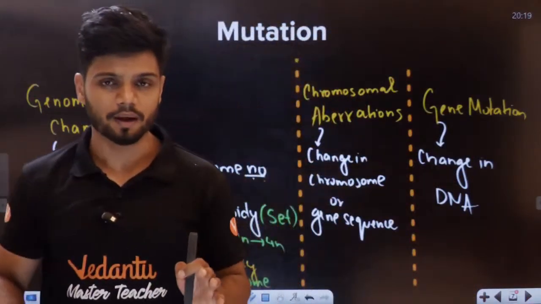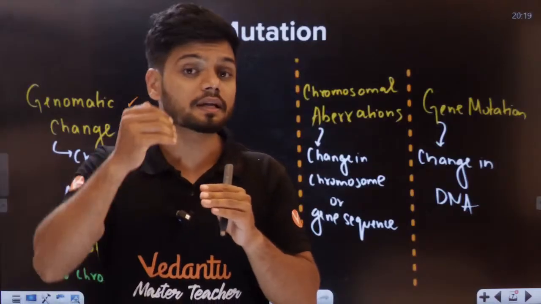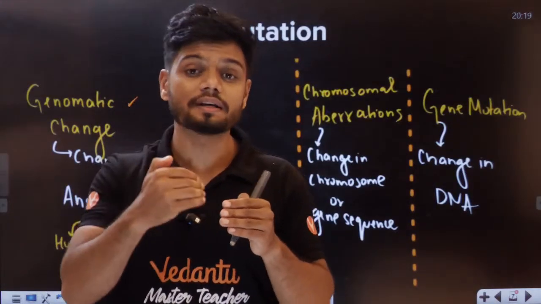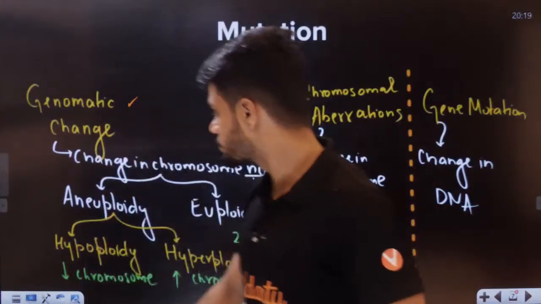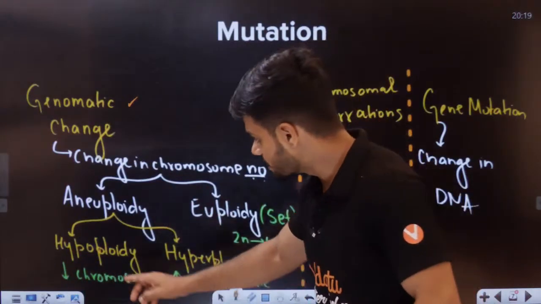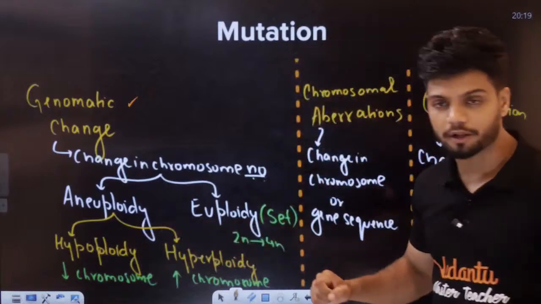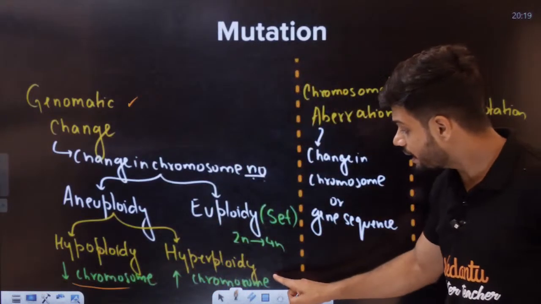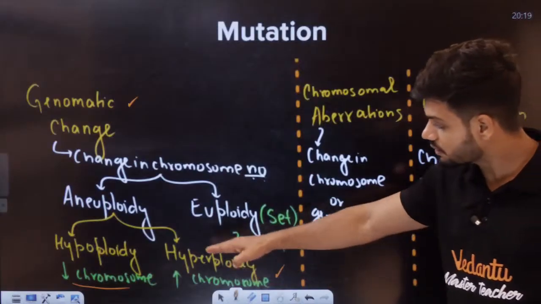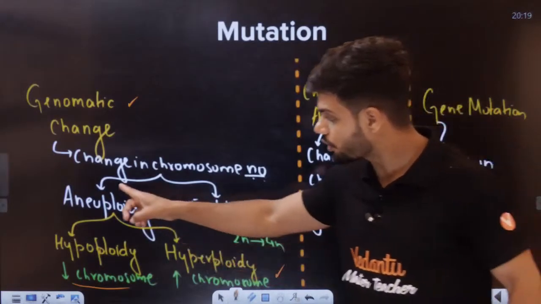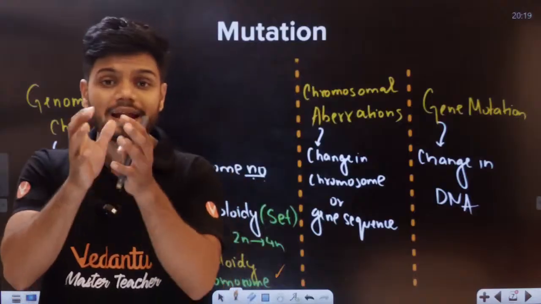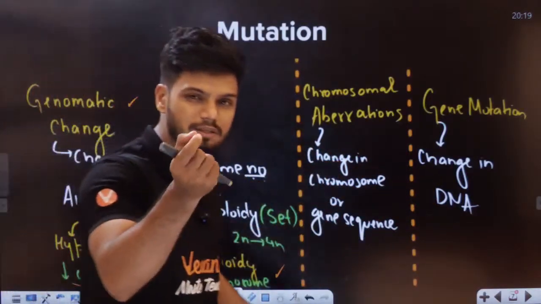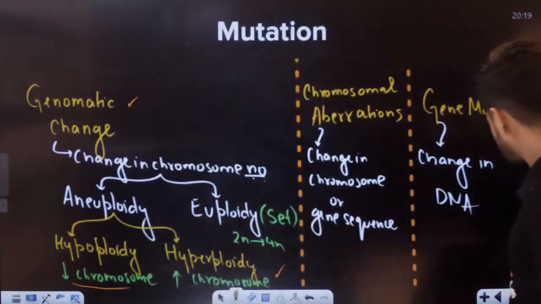Aneuploidy is a concept where a single chromosome is increasing or a single chromosome is decreasing. An increase or decrease in a single chromosome is called aneuploidy. Here we have hypoploidy and hyperploidy. Hypoploidy is basically a decrease in chromosome. Hyperploidy is an increase in chromosome. So an increase or decrease in a single chromosome is called aneuploidy. A change in the entire set is called euploidy. I hope that simple difference is clear to all of you.